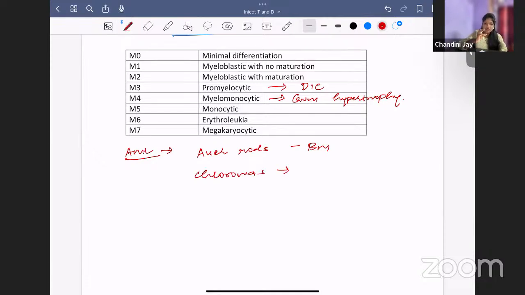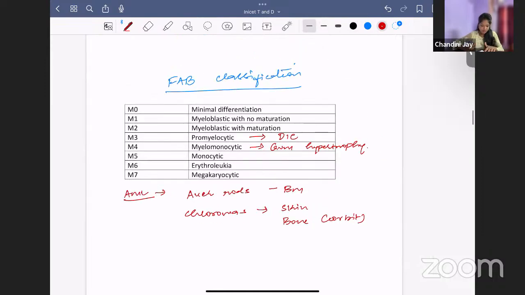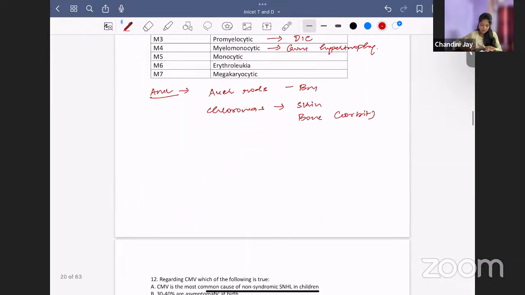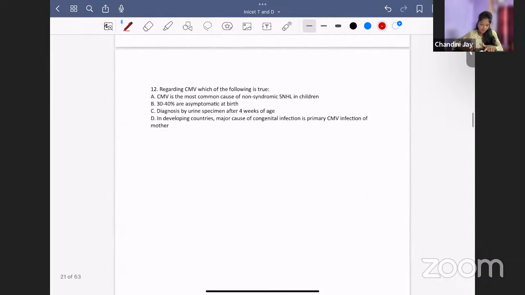Chloromas are accumulations of these myeloblastic cells in the skin, in the bone, especially the orbit, spinal cord, all these areas. That is called chloroma. These are the characteristic features of AML: chloroma and Auer rods. Clear? Now move on to the next question.